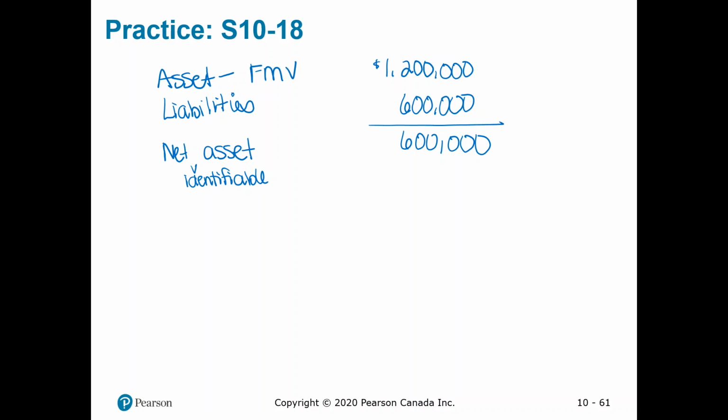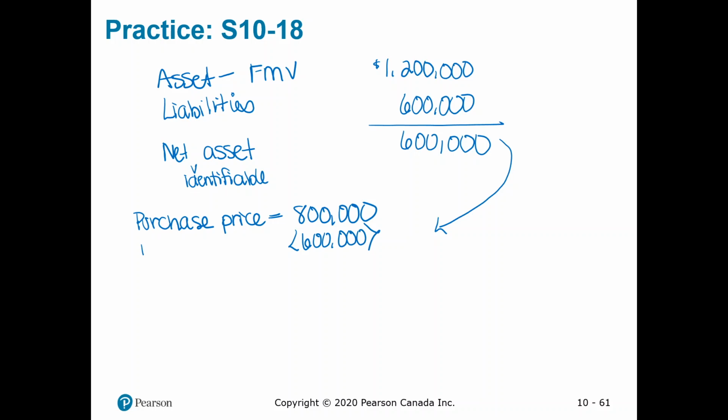But we actually pay $800,000. So the purchase price, it said there, is $800,000, and we subtract this $600,000, which is our net identifiable assets. And that's saying, well, we paid $200,000 extra. This is what our goodwill is.